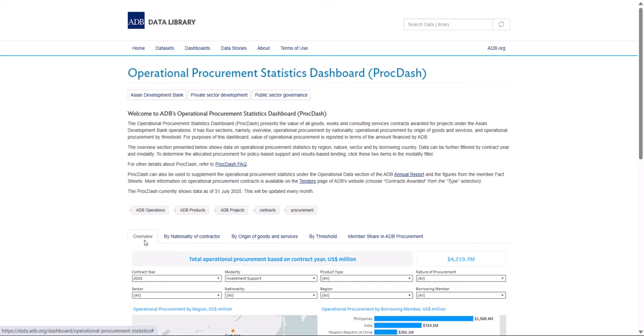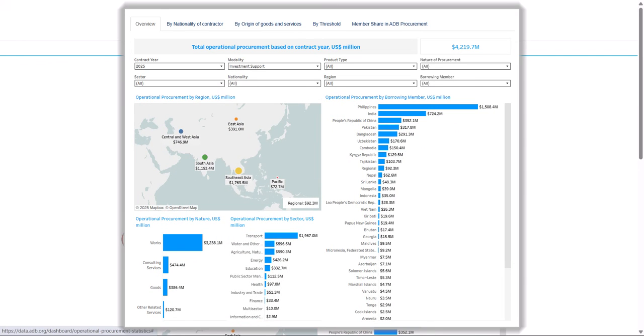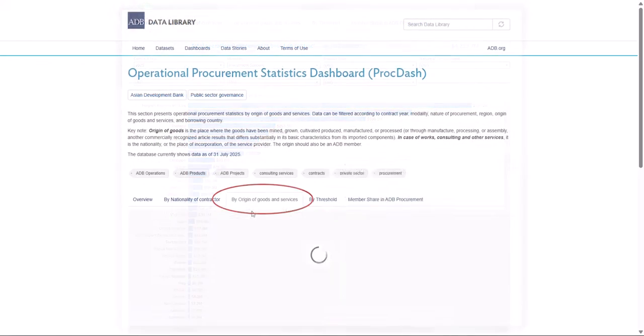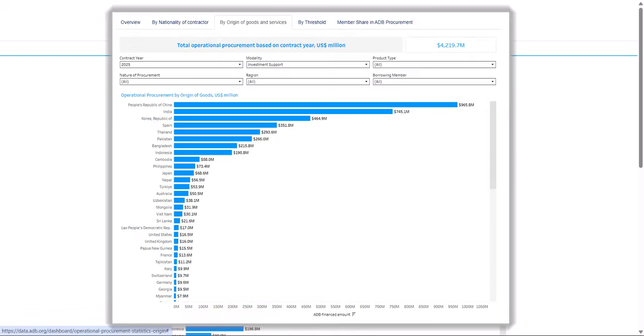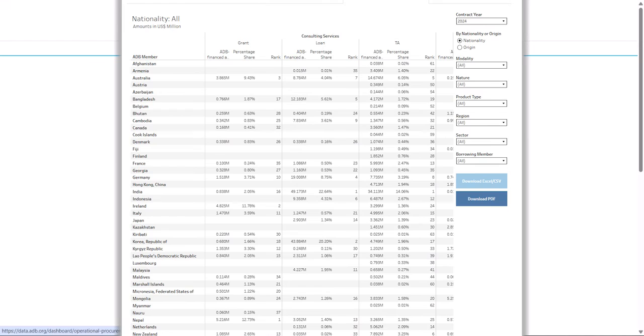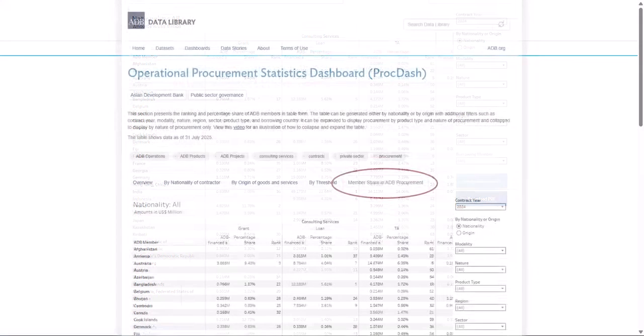ProcDash has 5 sections which you can use to identify procurement trends and opportunities in ADB. The Overview tab. By nationality. By origin of goods and services. By threshold. The last tab is a tabular presentation of shares in ADB procurement of each member.